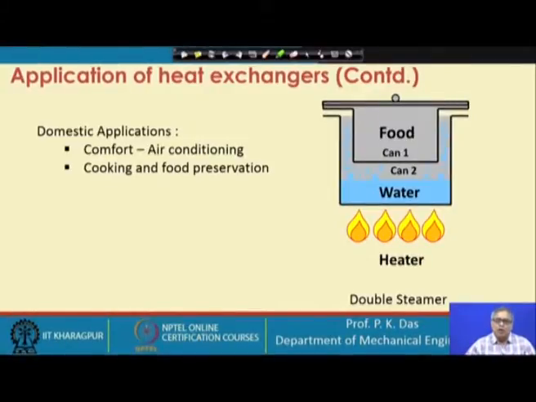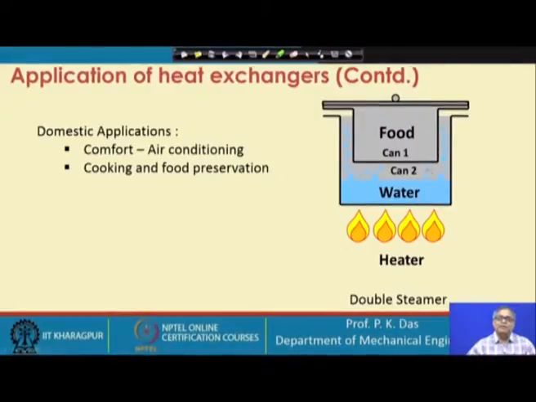So, human comfort or human livability has to be satisfied, that we do by air conditioning, room heating, basically HVAC, and a lot of heat exchangers have to be used. Then cooking and food preservation. It is difficult to find a household where there is no refrigerator. So, obviously, we have to have heat exchangers in the refrigerator, and design or analysis of heat exchangers is very important. One cooking device is shown